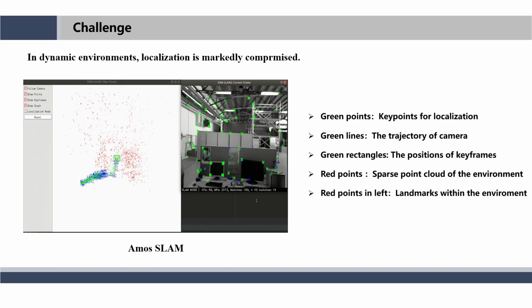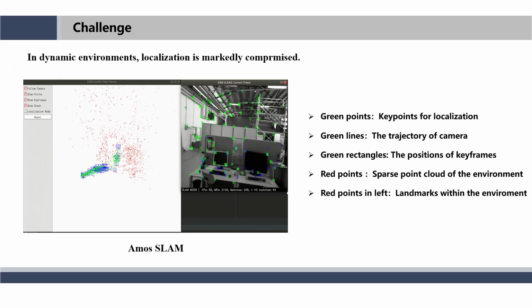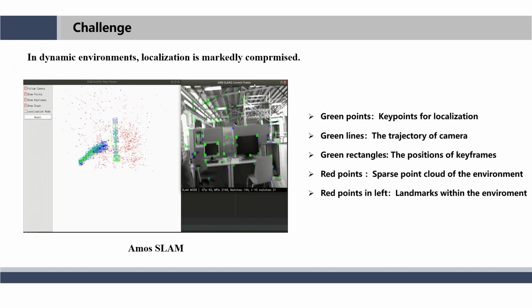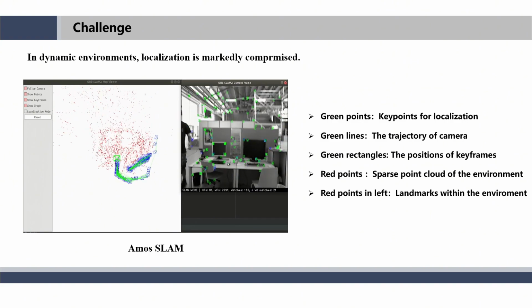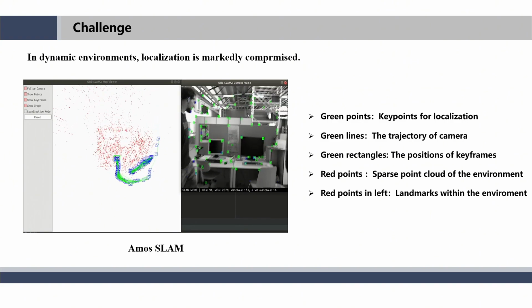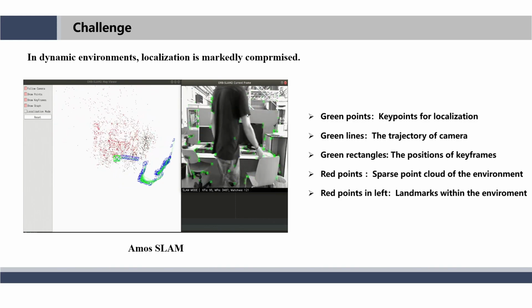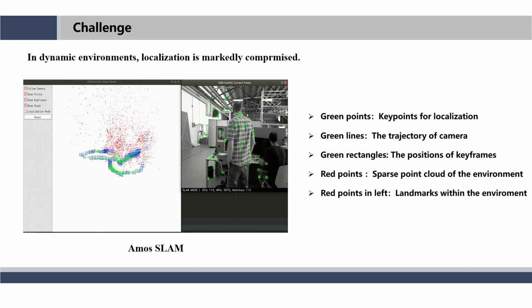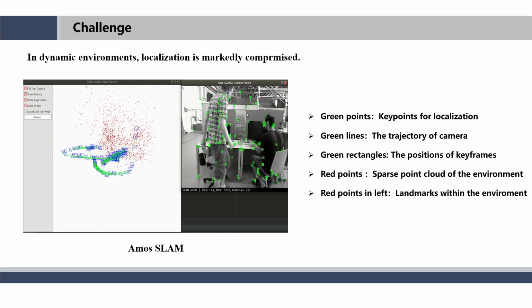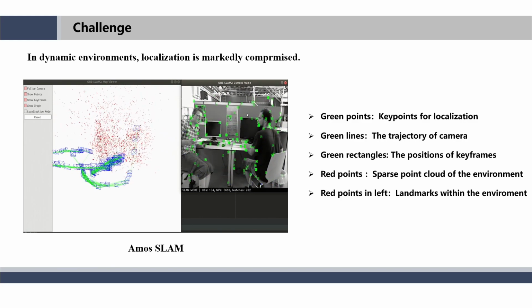In recent years, the increasing demand for robots from humans has driven the development of the robotics industry, with simultaneous localization and mapping, SLAM, being a crucial technology to enhance robots' perception capabilities. The localization and mapping functions of SLAM, as demonstrated in the animated image, involve the robot knowing its position in the scene and creating a global map.